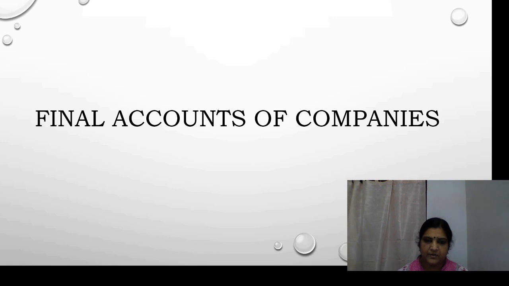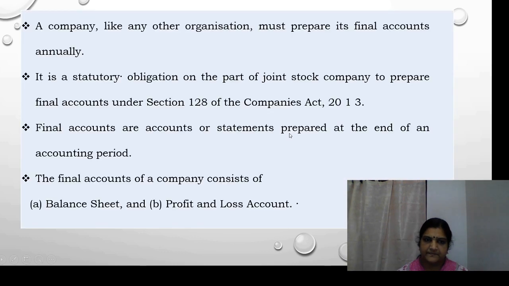That is, profit and loss account is an account prepared for the purpose of knowing the result of trading, that is whether there is profit or loss. Then the balance sheet is a statement prepared for the purpose of knowing the financial position of every organization at the end of the accounting period. Okay, now we can see what about the final accounts of companies.